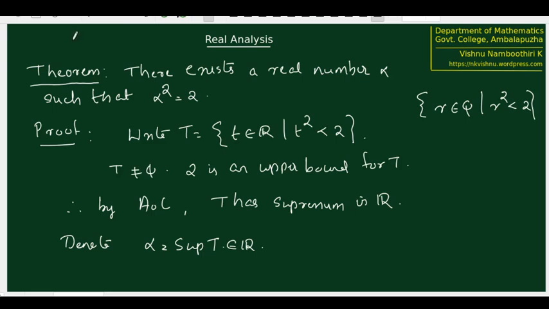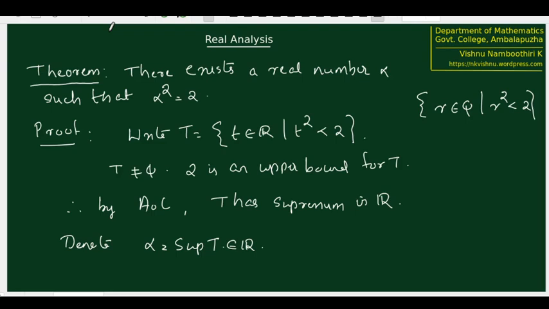For that, we will see that the other two possibilities, that means alpha square less than 2 and alpha square greater than 2, are not going to be possible. So we know that if we have two numbers, we can compare them in three ways. If A and B are real numbers given, then either A is going to be less than B, or A is equal to B, or A is greater than B. If you rule out the possibilities that A is less than B and A is greater than B, A must be equal to B. Exactly the same procedure we are going to follow here. We are going to show that alpha square less than 2 is not possible, alpha square greater than 2 is not possible, so that finally alpha square must be equal to 2.